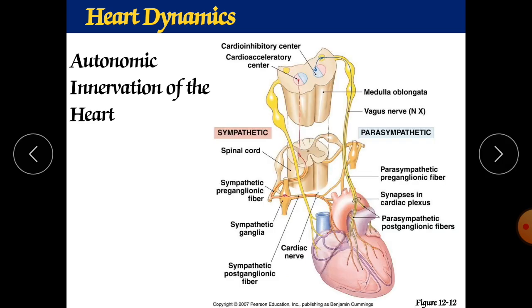Now here we will see how neuronal innervation affects this. There are two types of receptor, baroreceptor and chemoreceptor. For the baroreceptor, you should know there are two sites available in our body. One is at the carotid sinus, the artery which provides blood to your brain.